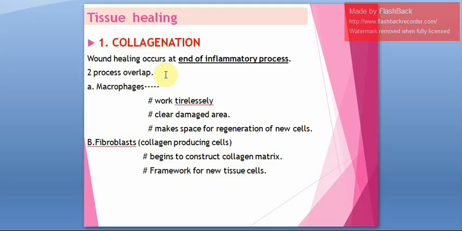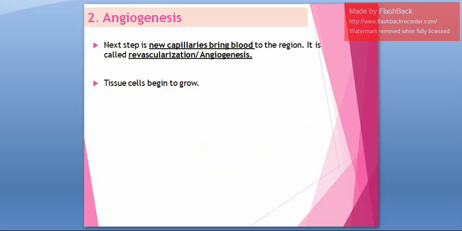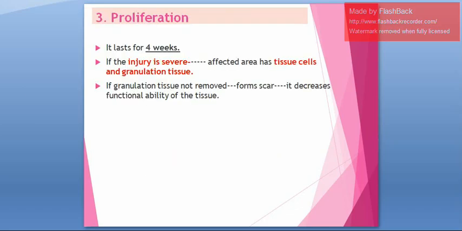First one is collagenation, where mainly macrophages will engulf the bacteria, then the damaged area will be cleared and regeneration will start. Fibroblasts help in collagen producing. Angiogenesis will happen, that is new capillaries will form. Proliferation occurs, that is the injured area will undergo granulation tissue formation.